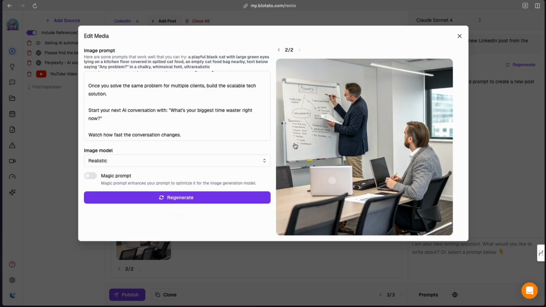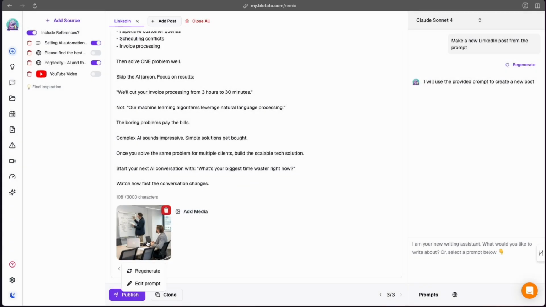It's not bad either. Okay, I'm not sure how we choose which one to use. Okay, so I guess it's going to use the one that's posted there. So let's go ahead and publish. But you see how simple that was?